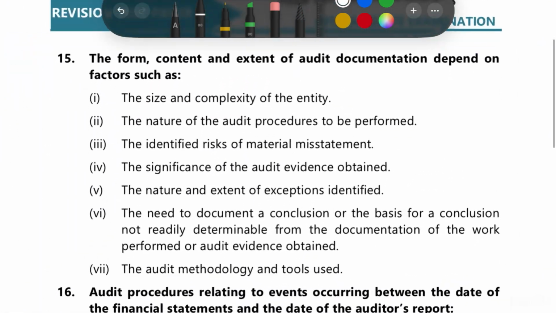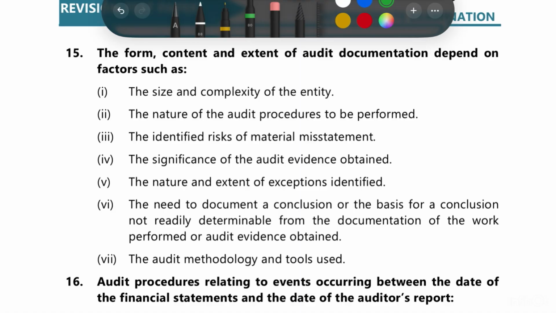Right. So first of all, we have the factor, the size and complexity of the entity. As we are given two entities in the question, one of them is smaller and less diversified, so less audit documentation will be required. Then it is also less complex, so similarly less audit documentation will be required, and vice versa.